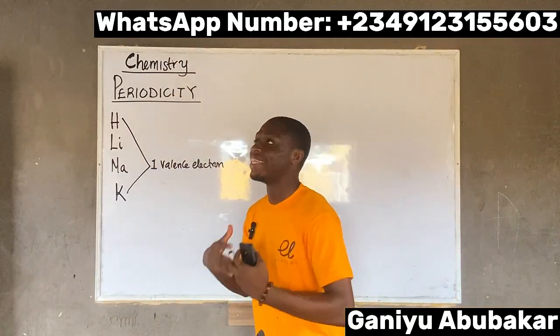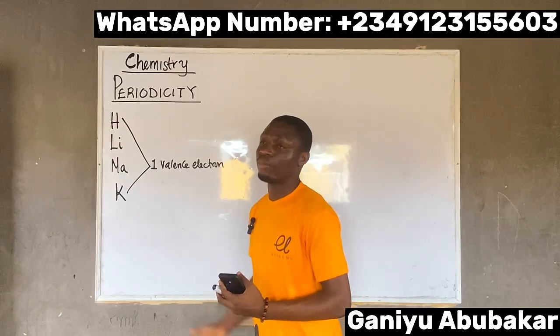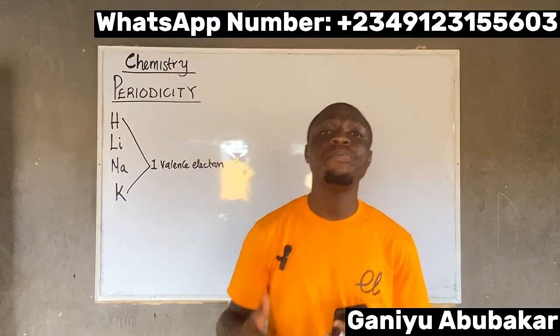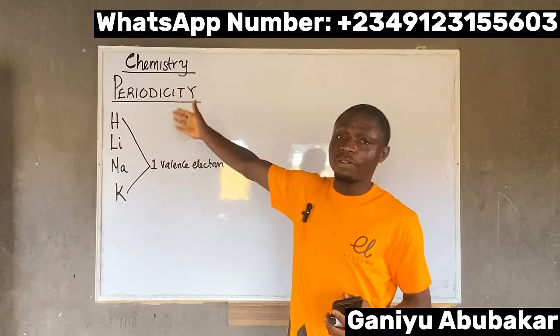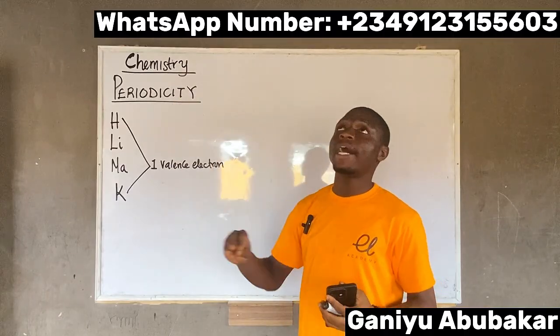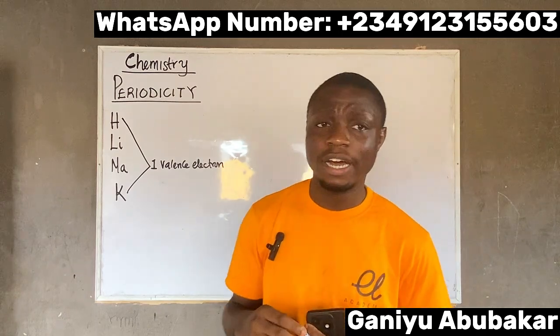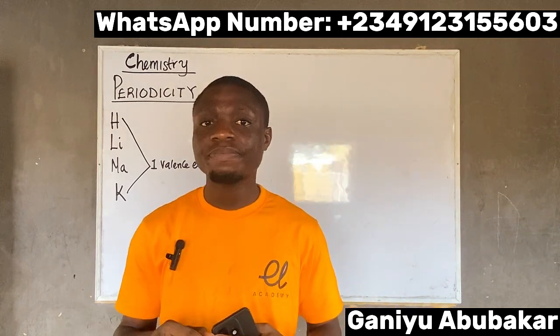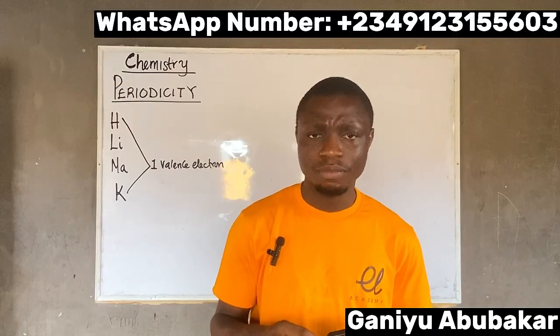So I can say that hydrogen, lithium, sodium, and potassium possess periodicity, because they all have one valence electron in their outermost shell. That is basically the idea of periodicity.